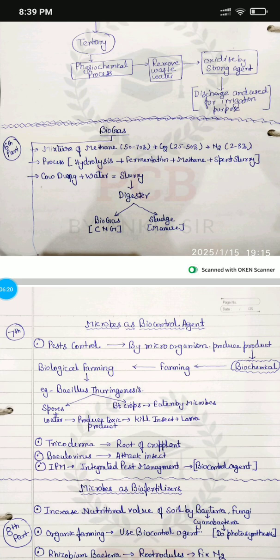One is a gas that is called biogas, or you can say CNG, compressed natural gas. The next one is the removed part which is called sludge, used as manure. So this is generally how biogas is formed.